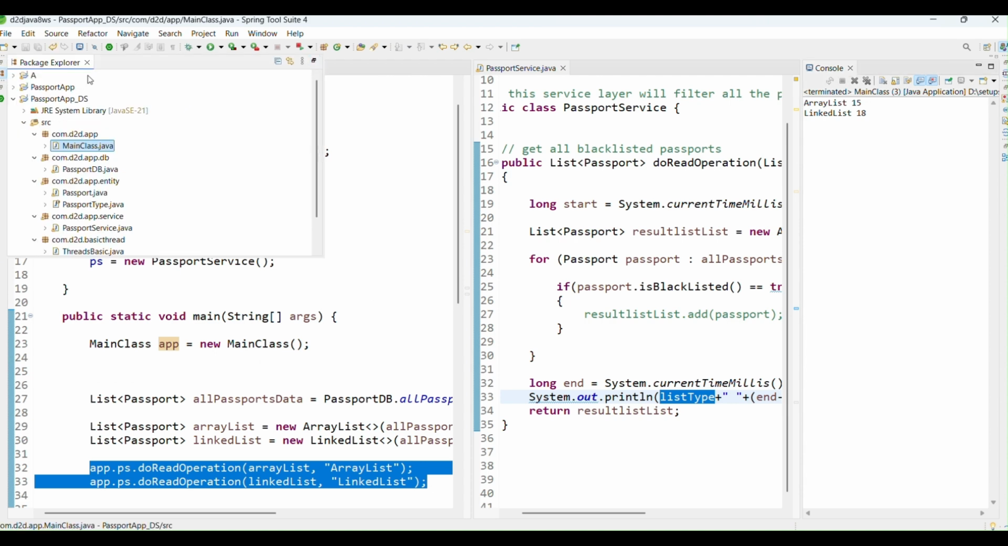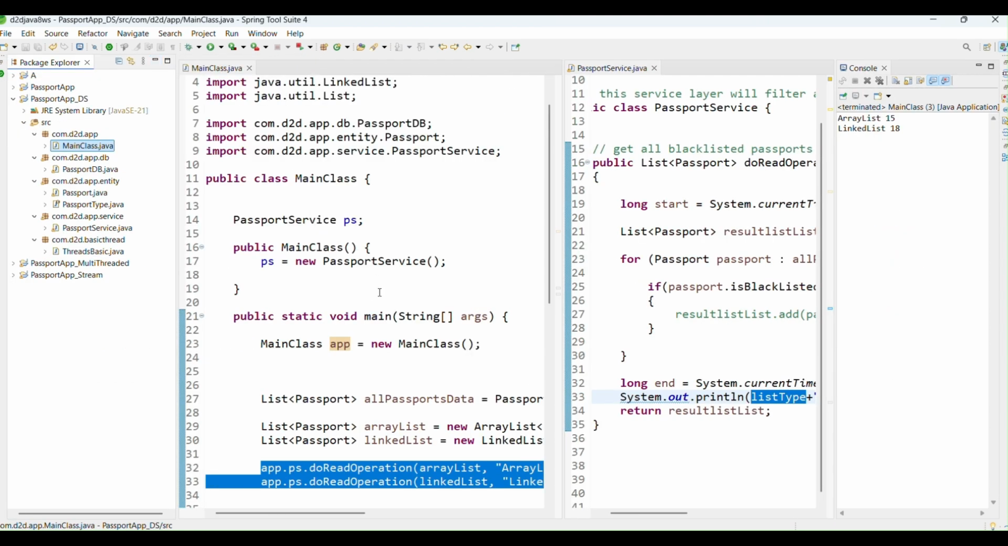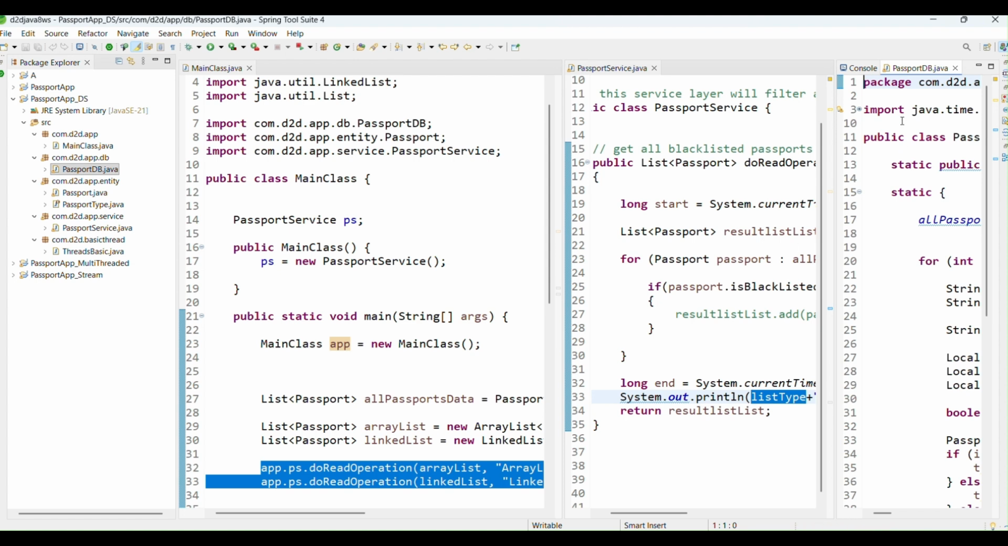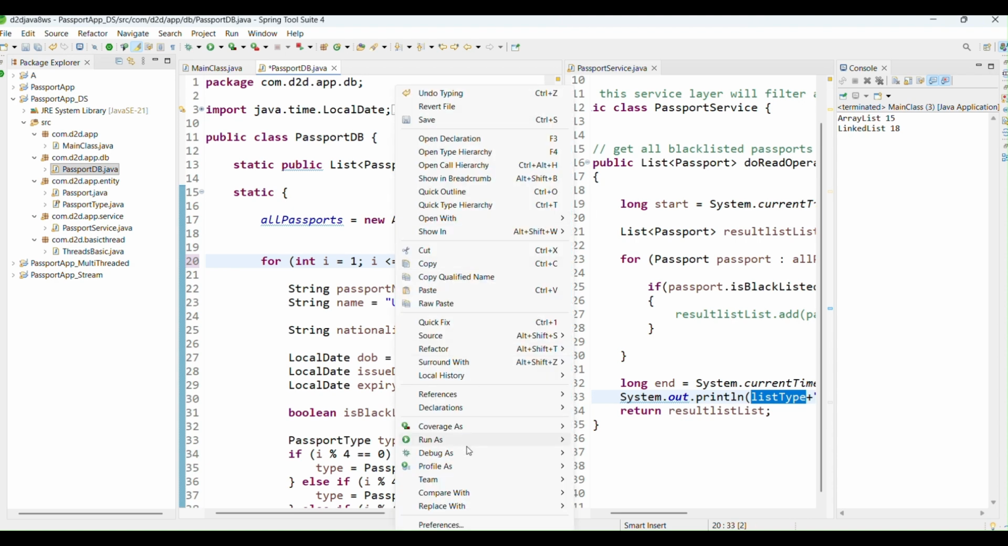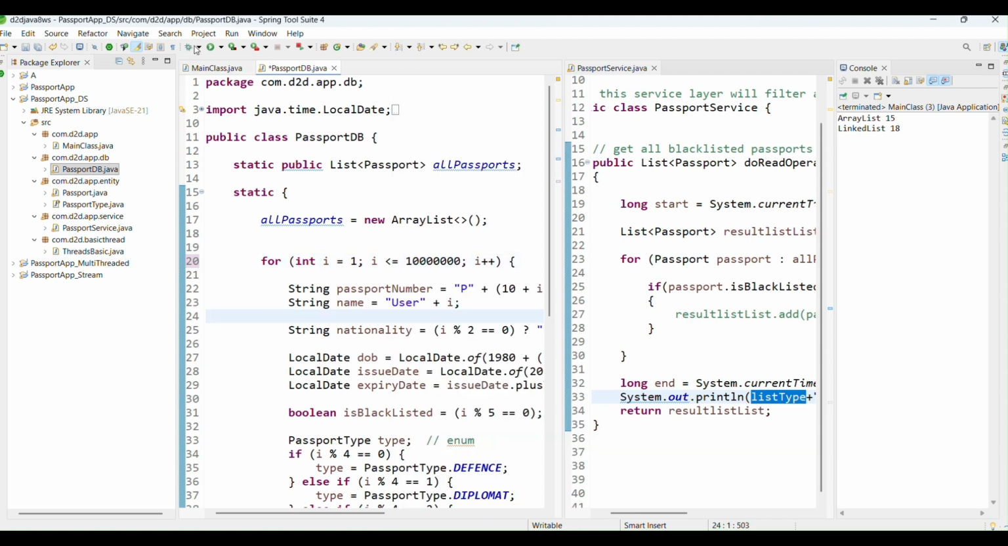So let's do one more thing, because 1 million is not a good database amount. Let's add one more 0 after it, so it is now 10 million. Look at right here, this and this. Let's run it again.